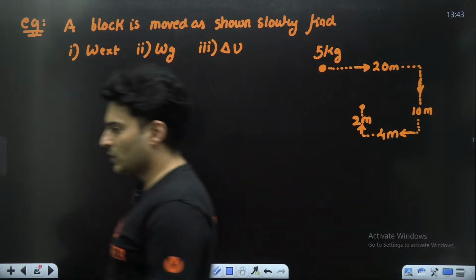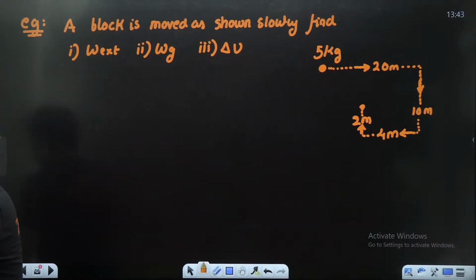So in this process, question is, what is the work done by external force, gravity, and change in the gravitational potential energy? Come on, my dear students, it's not that difficult.